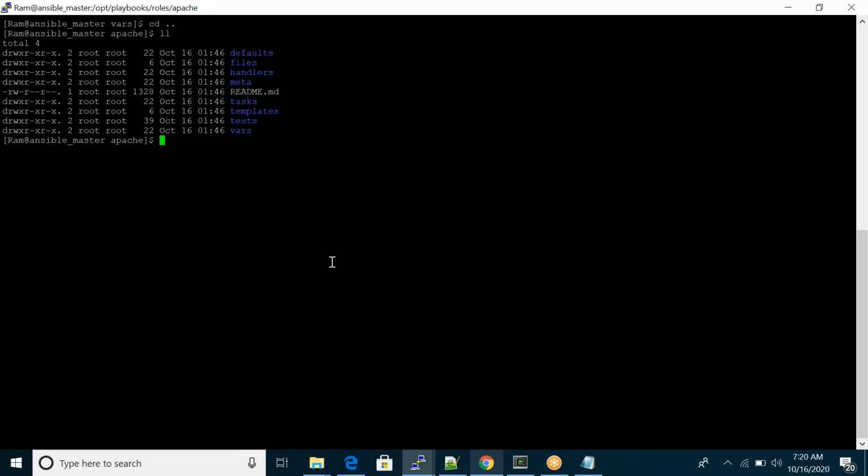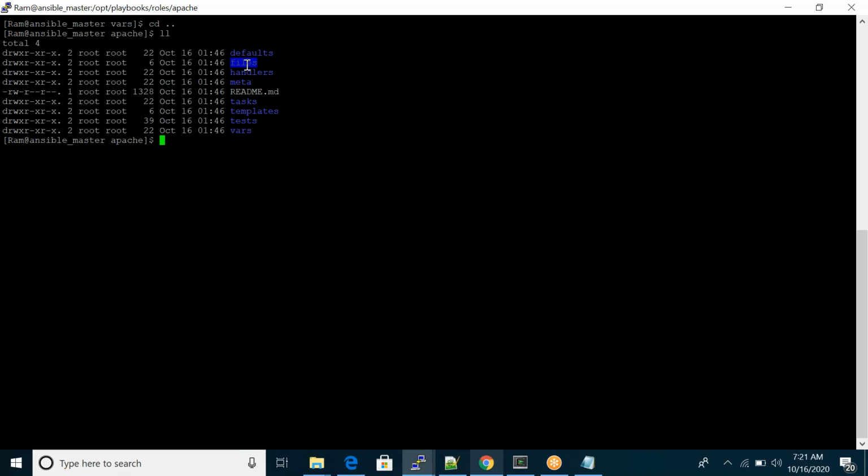Okay. So here you can see defaults. Defaults means defaults, variables, both are similar. You can mention your variables here in the vars file, and also in defaults. Just see, both are similar. The defaults directory and the vars directory are both similar, so you can mention variables there.